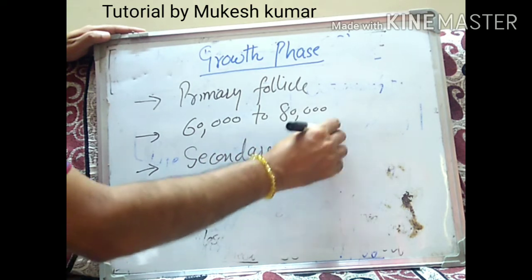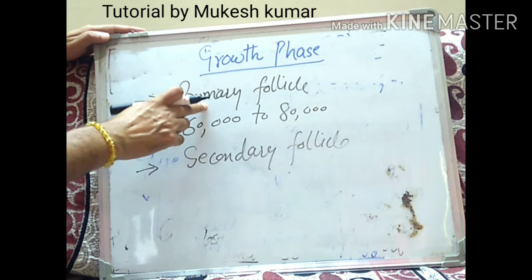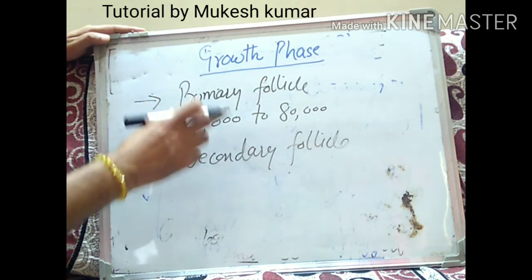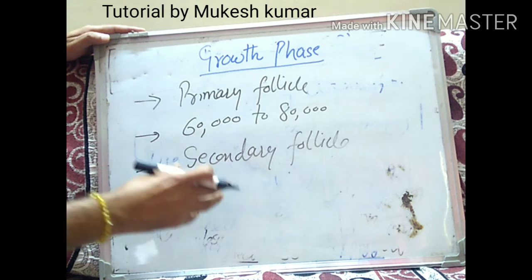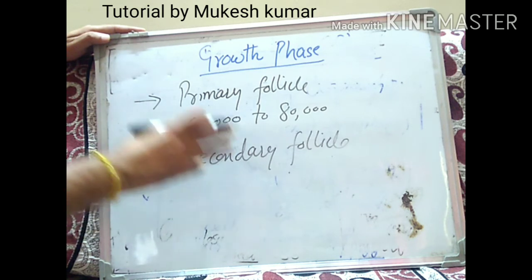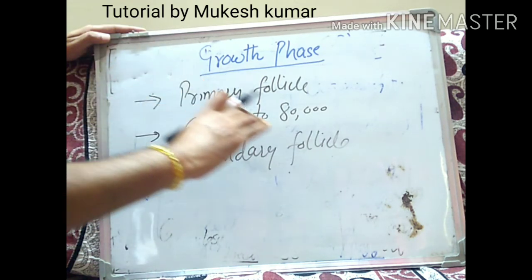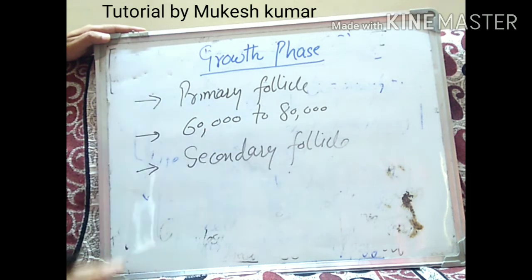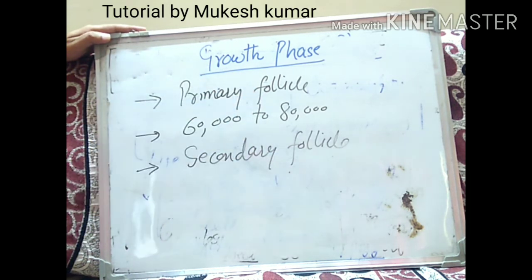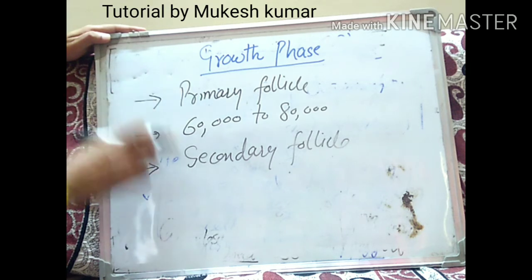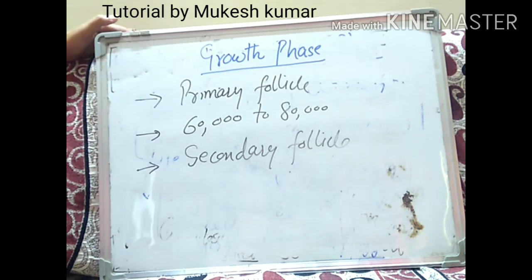How will the secondary follicle be produced? In the primary follicle, we said that the primary oocyte gets surrounded by the granulosa layer. In the secondary follicle, more and more granular layers will surround the primary follicle, and they will form more and more theca layers, and that structure is known as the secondary follicle. So these are the events which take place in the growth phase.